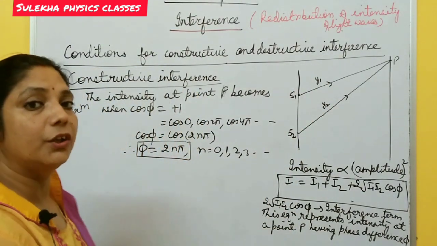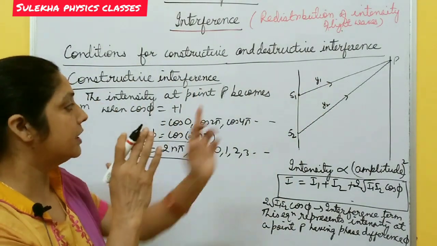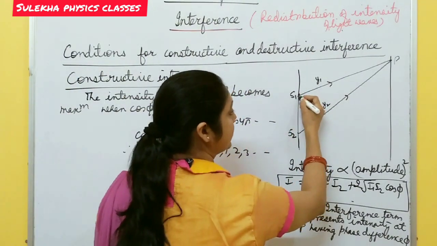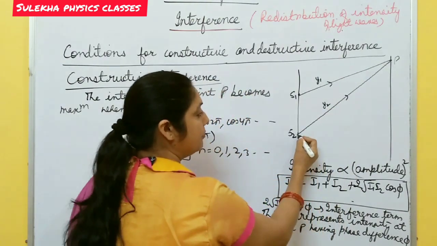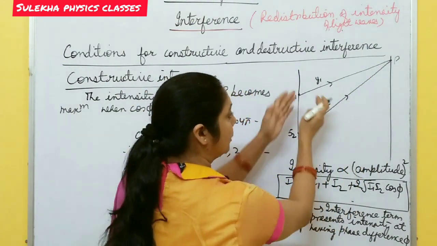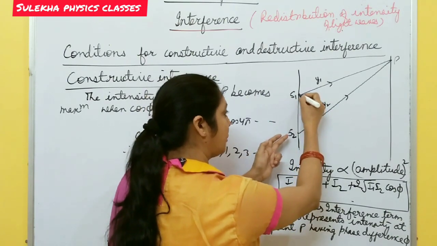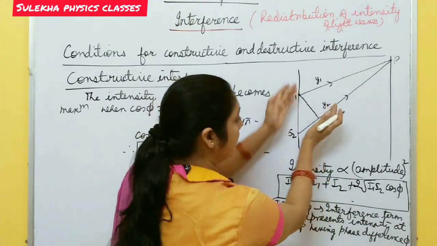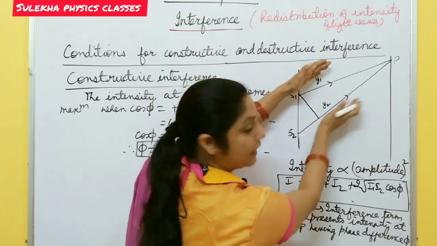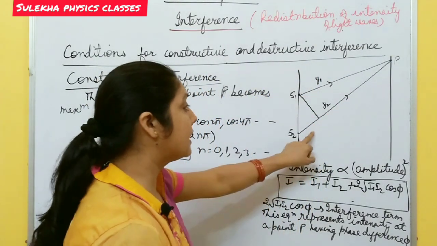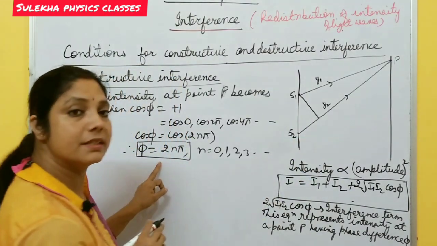One more thing, you know the phase difference is due to path difference. The first wave has this path and the second wave has this path. Are the two paths the same? No, there is a path difference. If you draw a perpendicular line here, after these two points the path is the same. So this is the path difference, and this path difference gives rise to the phase difference.